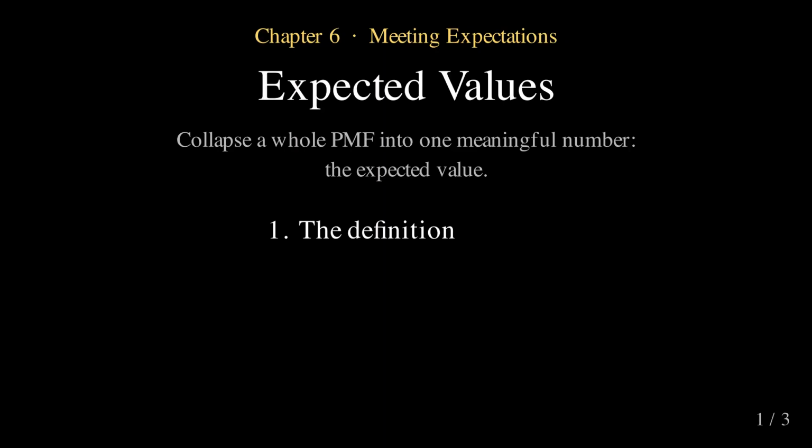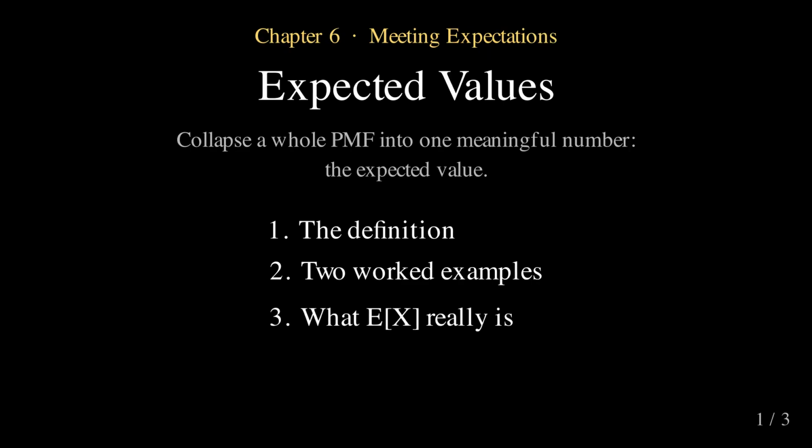In this video, we define the expected value of a discrete random variable, compute it for a die roll and for a coin tossed until heads, and see what kind of object it really is.